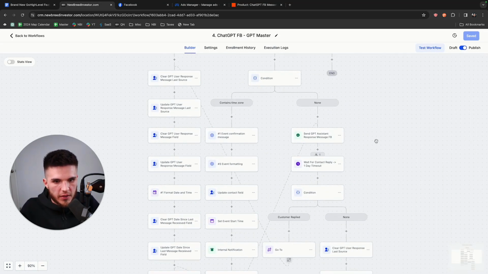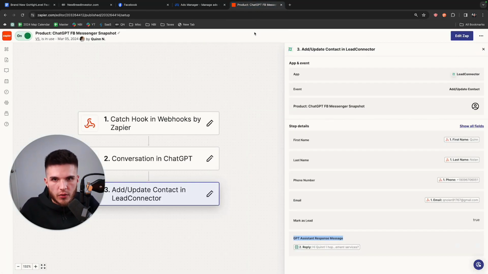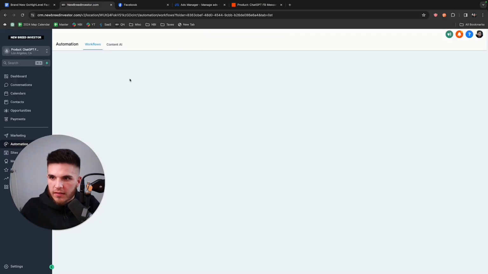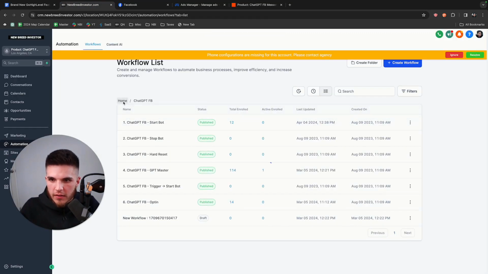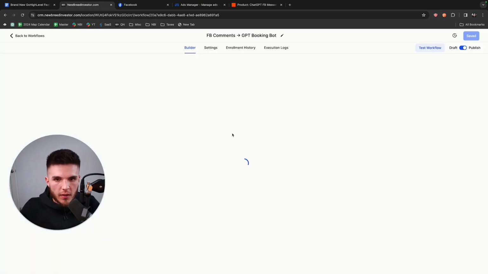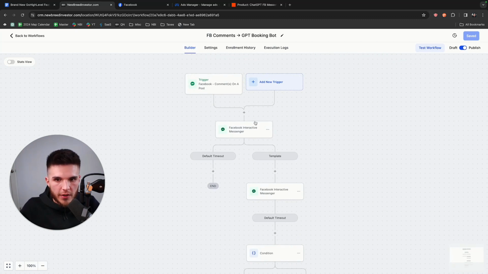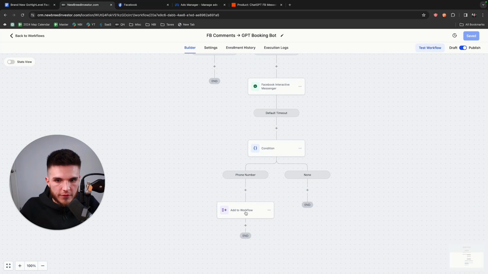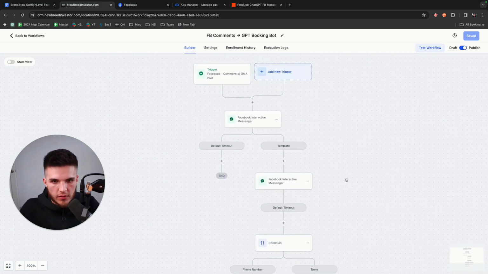And then it just basically waits for them to reply. If they reply, then it triggers the webhook again, and the process just continues, right? And that's basically how this thing works. So you don't have to do this, because I know it can be a little bit advanced, but you can build a basic system for getting people to comment on your post and then start DMs and start conversations with you. You don't have to add them to a workflow and have a whole bot like I do, but this is just kind of what I like to do.